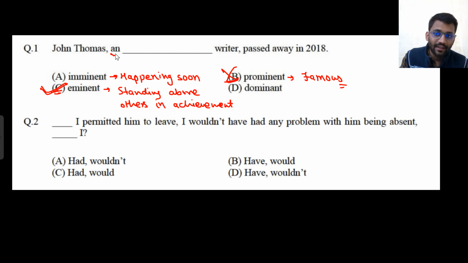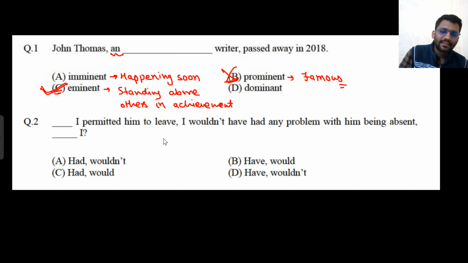Why? Because an article is there. If an article is there, that means a vowel would come, not a consonant. P is a consonant, so a vowel would come. So C is the correct answer. Okay, this kind of thing also they asked. So this was a good question that would test your patience, I can say. Not just the patience but your attentiveness, how attentive you are. So C would come.